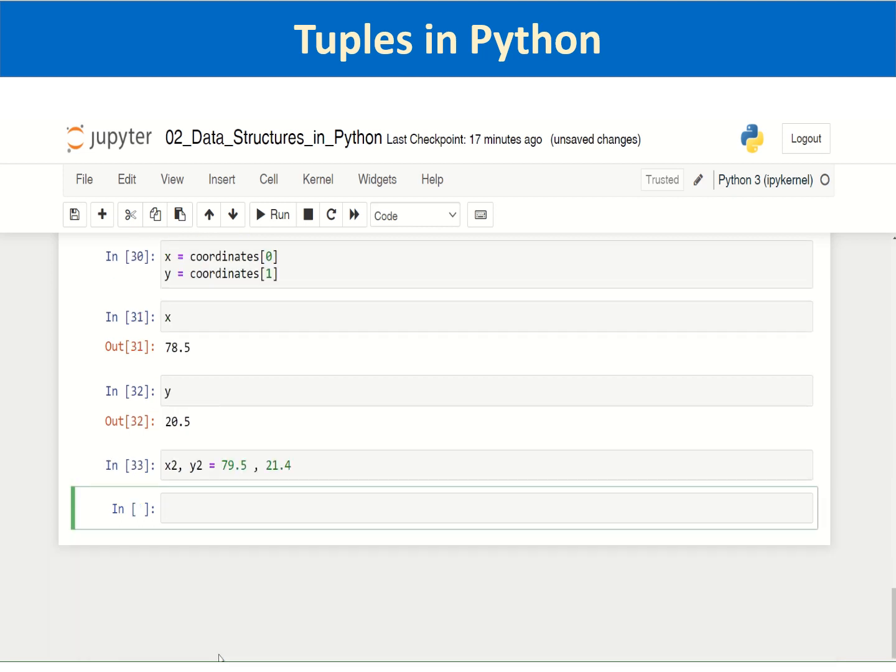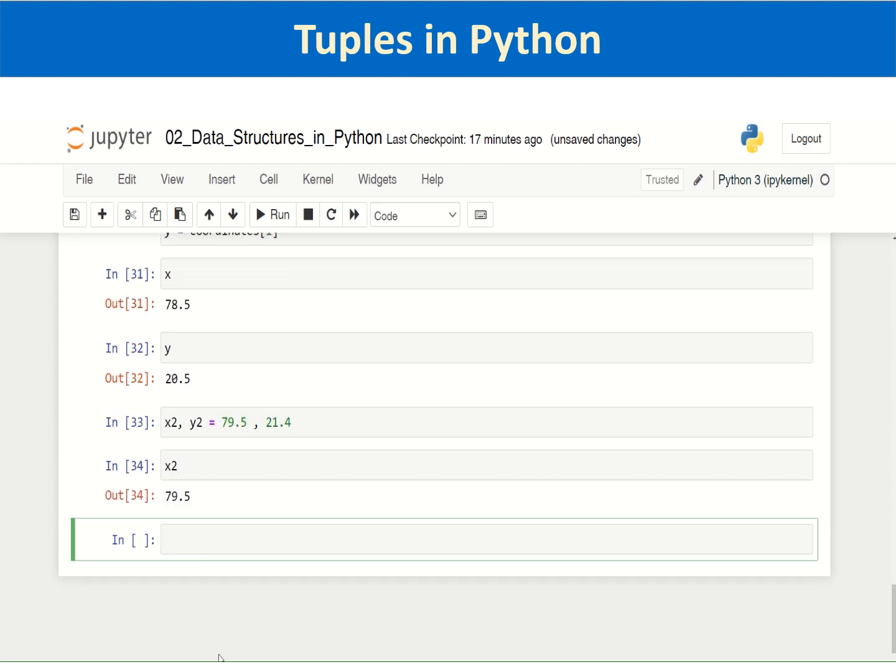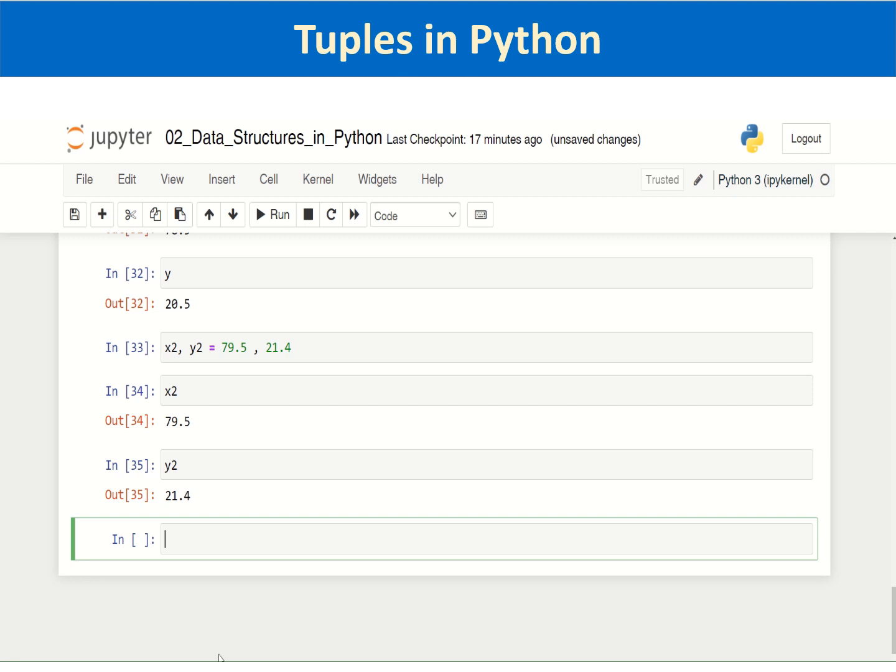So you can make multiple assignments of values to multiple variables in a single line in Python. You can see that 79.5 is getting stored in x2 and 21.4 is getting stored in y2. That will be useful for us. We will see it later.